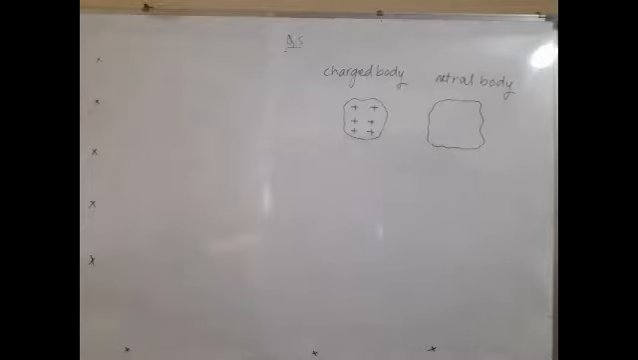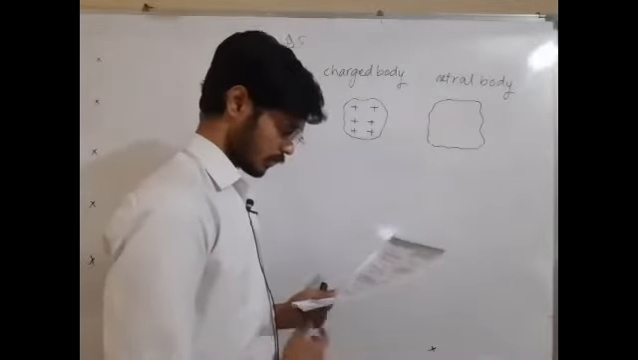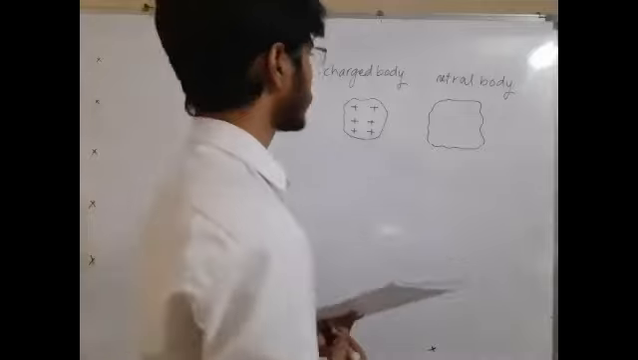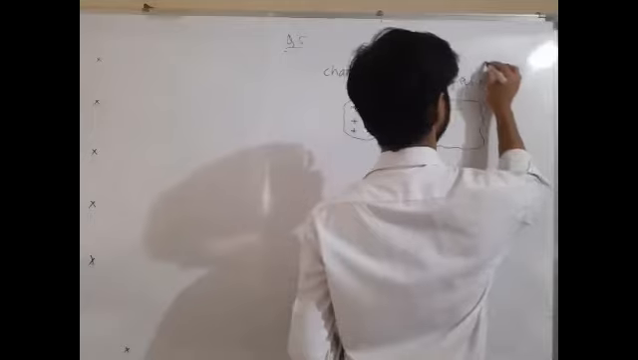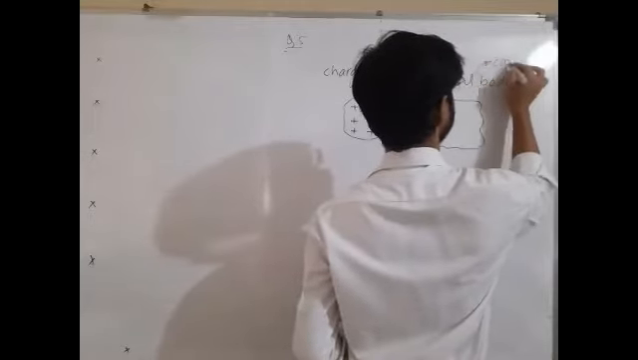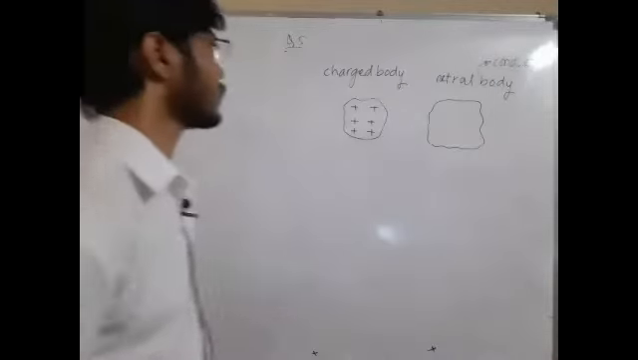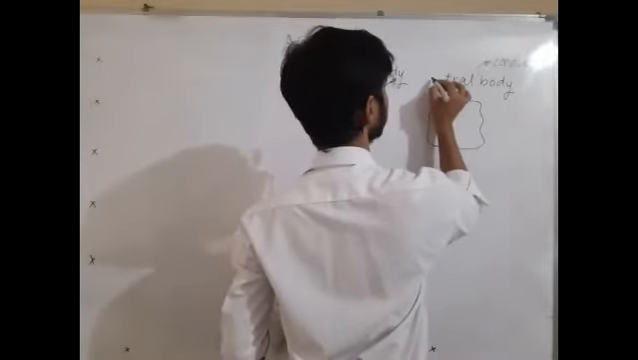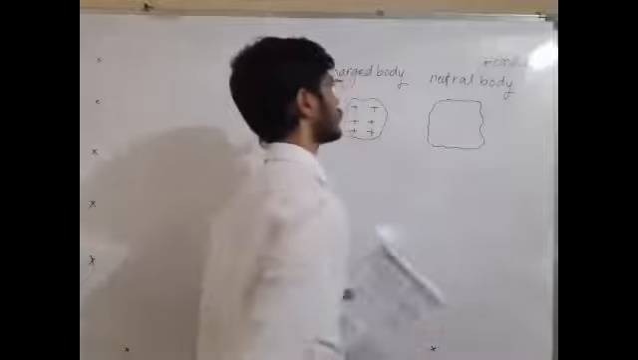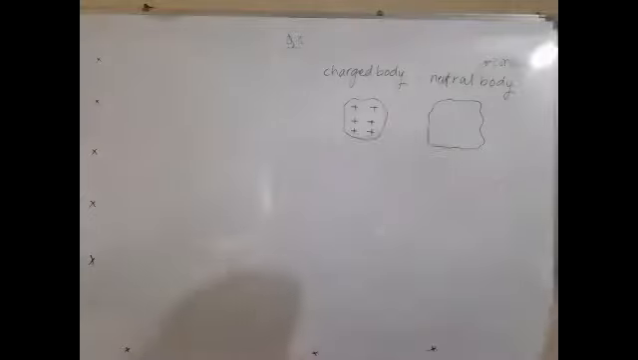So the question is, if a charged body is placed near a neutral conductor, will it attract the conductor or repel the conductor? This is not about any general body; it is a conducting body. We have a charged body which is brought nearer to the neutral conductor. What will happen, will it attract or repel? Reply in the chat box, A or R, attract or repel.